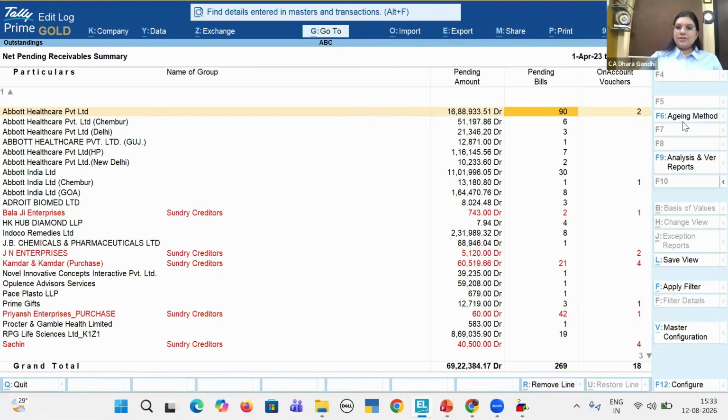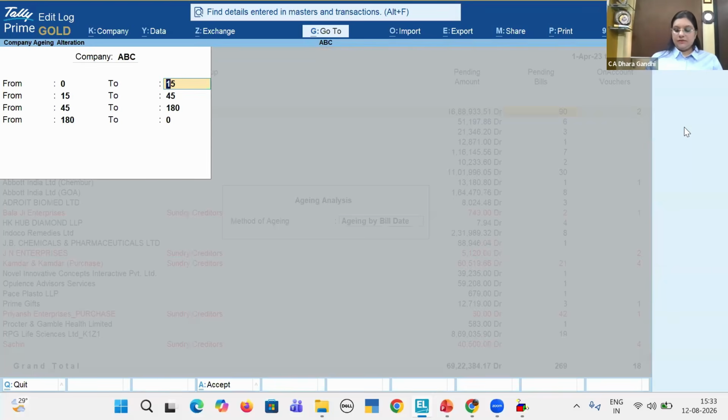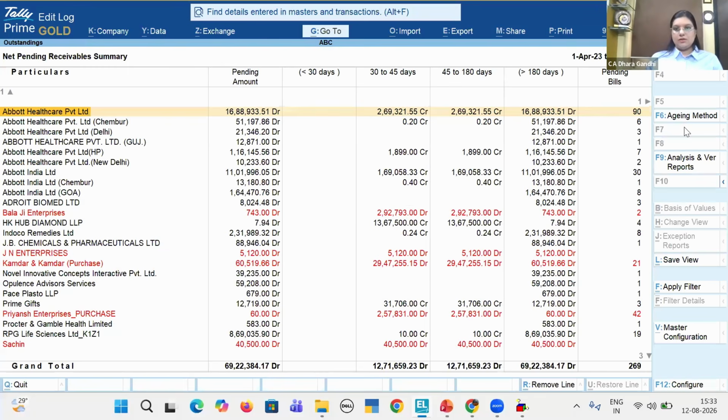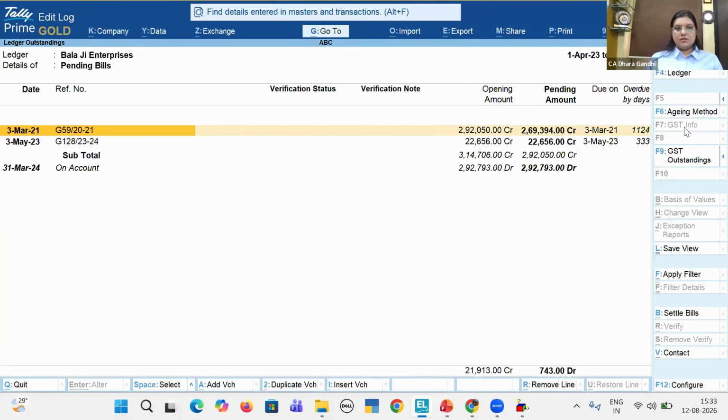Similarly, you can go through the aging method from here. Aging by bill date: whatever aging you want to take, 15 days, 30 days. Save the aging for the company, so whenever you open this report, you see the aging report. What are the pending bills? If you want to see pending bills, simply check what bill numbers are pending and whether an on account entry has been passed for the bill. Payment has been received but not mapped to the invoice.